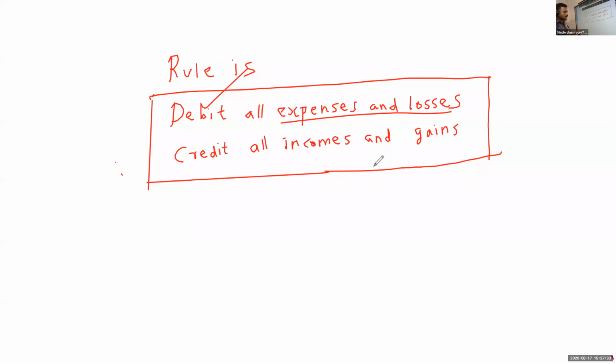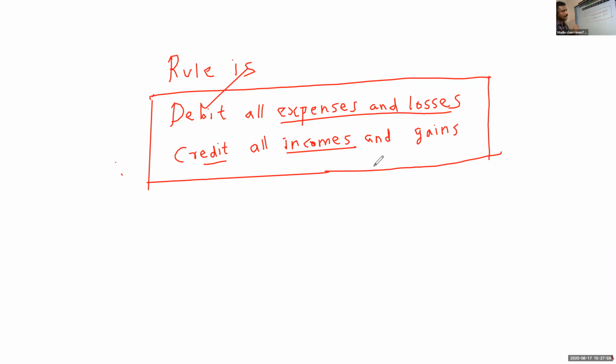If it is expense, you debit that expense. Then cash you have to adjust. Cash will be credit. If it is incomes, credit all incomes. That income you credit, opposite will be cash. Same like a personal account. If it is a receiver, debit, opposite is cash.